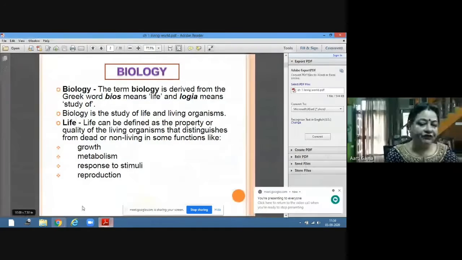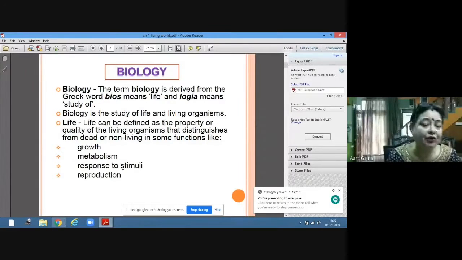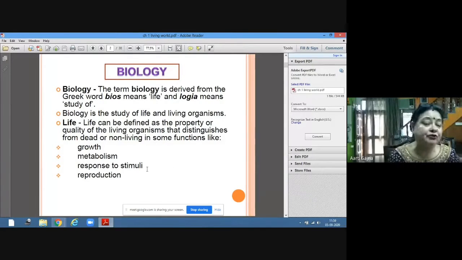If you want to differentiate between the living and the non-living, there are certain characteristics on which you can differentiate them. First of all, growth, because living things grow. Living things have the metabolism process. What is metabolism? Metabolism is the sum total of biochemical reactions which are going on in our body. Then response to stimuli. We always respond to our stimuli. We are conscious about our surroundings.